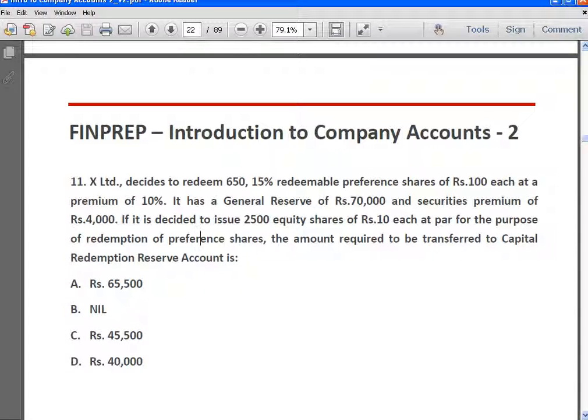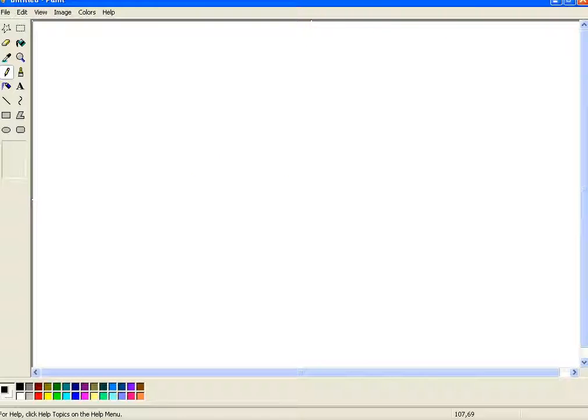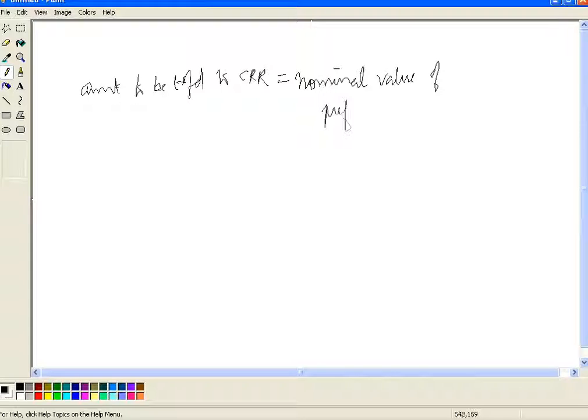Okay, so we'll apply provisions of section 80 in this case. Section 80 says that the amount to be transferred to CRR is equal to the difference between the nominal value of preference capital redeemed minus proceeds of fresh issue.